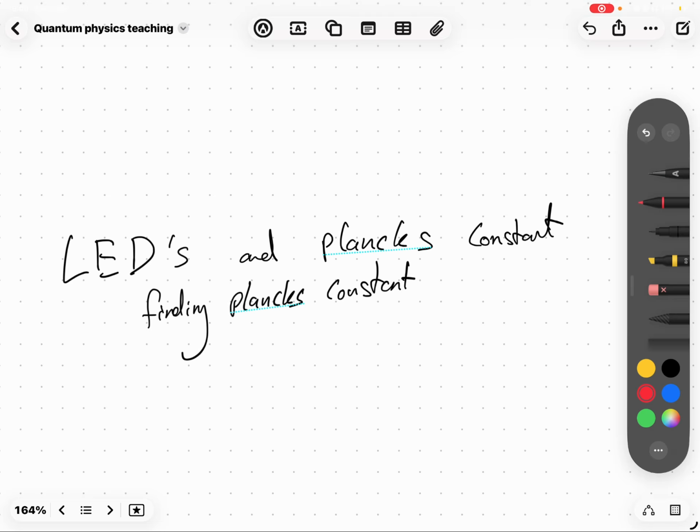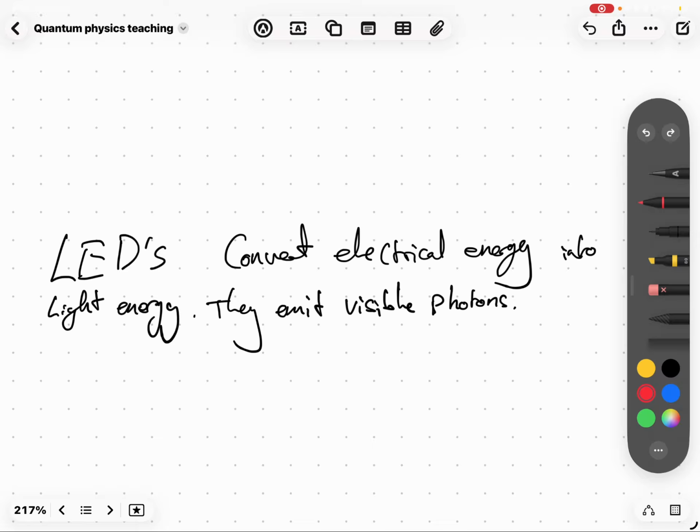Moving on, going back to Planck's constant. The electron volt was a bit of a tangent, just to establish it. Back to Planck's constant here. We can use LEDs to work out Planck's constant. This is a practical which you might do or might not, depending on your school. You need to know it.